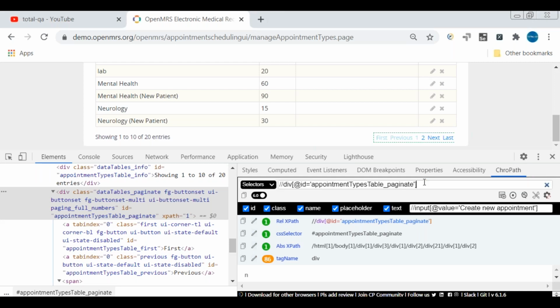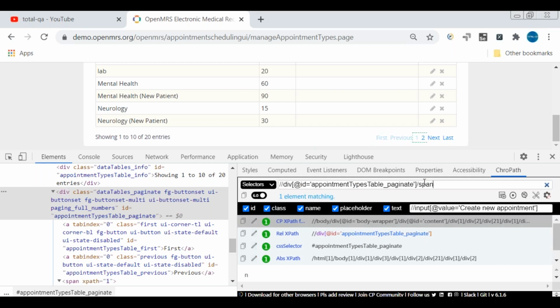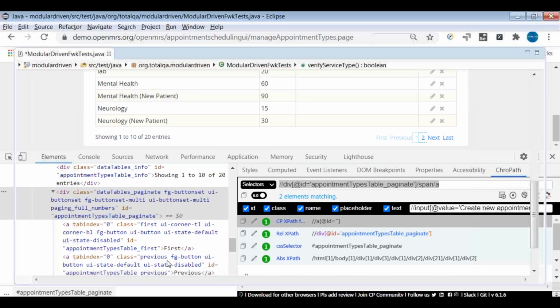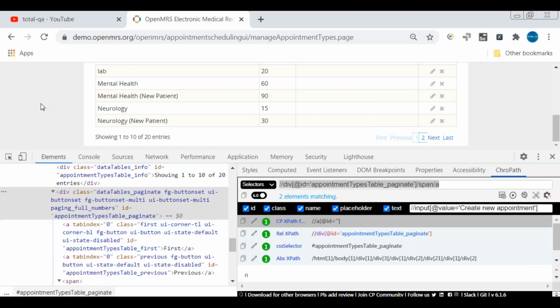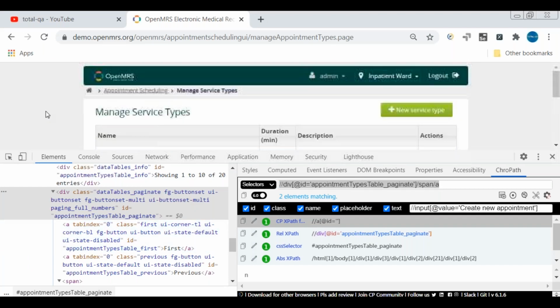Then we can mention /span. Okay, it is highlighting page 1 and 2. Then /a, it will give 2 matching elements because there are 2 pages. This XPath will give you the number of pages available. Let me copy this information and put it here because this is what is required for the page list. Similarly, we need to identify the table. Let's place the mouse over the table now.